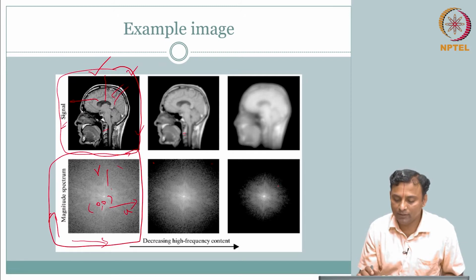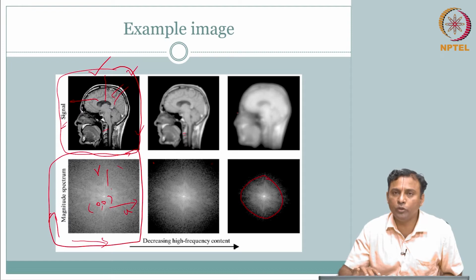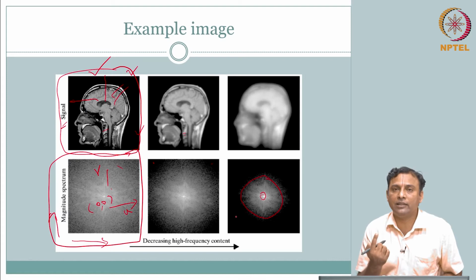In extreme cases, if you really cut down, you still are able to see that this is a head, this is a nose; more or less you are able to see the structure, but it looks more or less homogeneously white. You really do not see many transitions. You have some transitions which are captured, but predominantly what this says is all of the energy is contained only at the center, that is your DC value or 0 frequency.